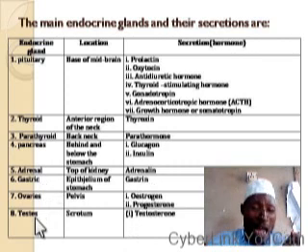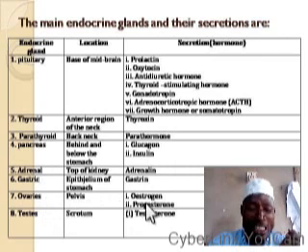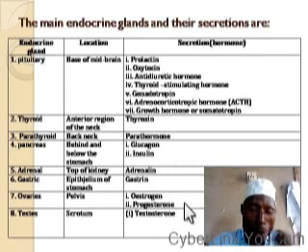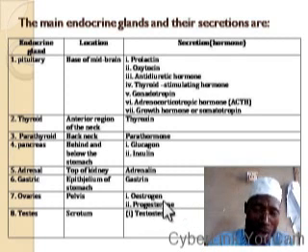Then we have another gland which are referred to as ovaries. These ovaries are found in the pelvis. Then these ovaries secrete hormones estrogen and progesterone. This estrogen and progesterone are female sex hormone.